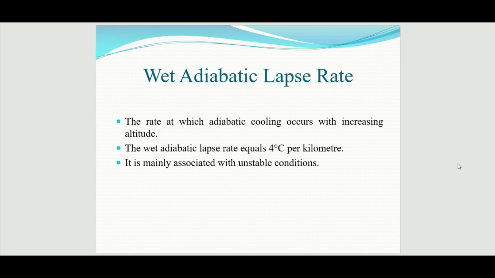So it is less than the normal lapse rate. This is because in wet adiabatic lapse rate the air contains high moisture. The moisture level of the air will be high. It is mainly associated with unstable conditions. Unstable conditions means there occur rain and thunderstorms.